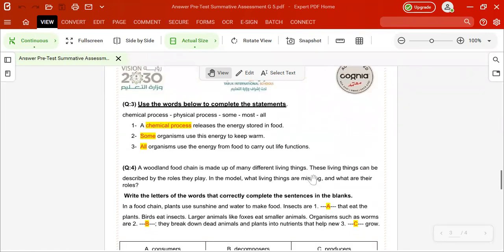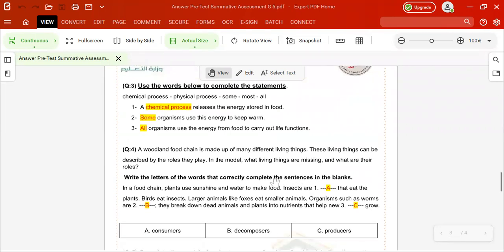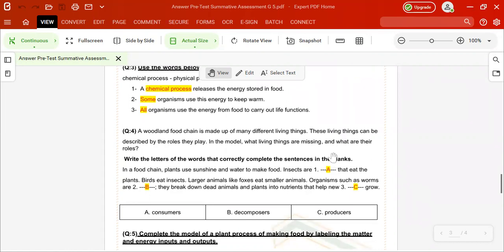Let's read it together and think about how we can choose among these words: consumers, decomposers, and producers. Let's see. Our food chain is made up of many different living things. These living things can be described by the role they play. In this model, what living things are missing and what are the roles? Write the letters of the words that correctly complete the sentence in the blanks. Let's read it together and we will find out, okay?